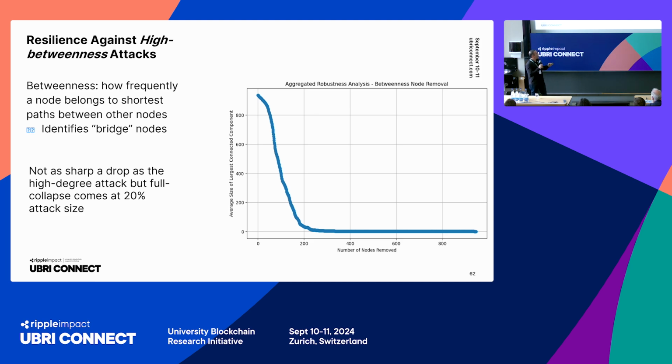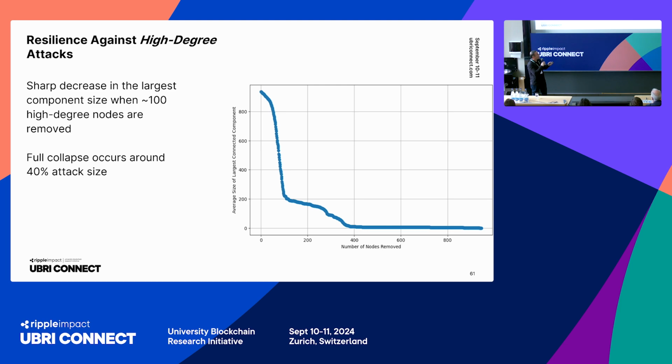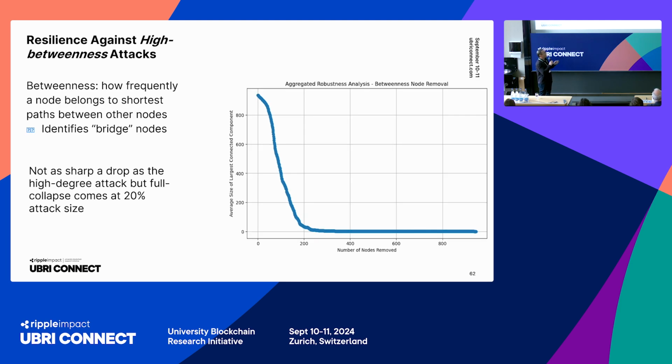And what you can see here is that the decline in the robustness of the network is not perhaps as sharp as the high degree attack, but in the high degree attack case, there was this diminishing return. Up until a certain point, there was a sharp drop, after which the high degree nodes being removed didn't really damage the network all that much. It looks like with the high betweenness attack, the adversary can actually, in a faster way, collapse the entire network.